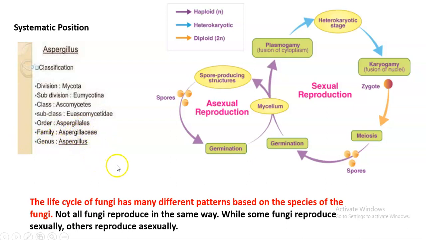Within this genus there are many species, and many species will have many genetic features which help them adapt to diverse environmental conditions. So this is the general life cycle. This life cycle of fungi has many different patterns based on the species of fungi. That means not all fungi reproduce in the same way. I am talking only in the context of Aspergillus, not all fungi. Some species of Aspergillus show sexual reproduction, while some species show asexual reproduction. We are going to see how these things happen.